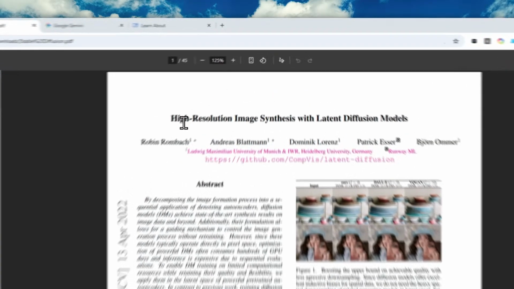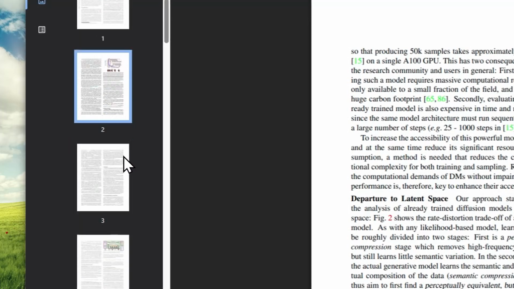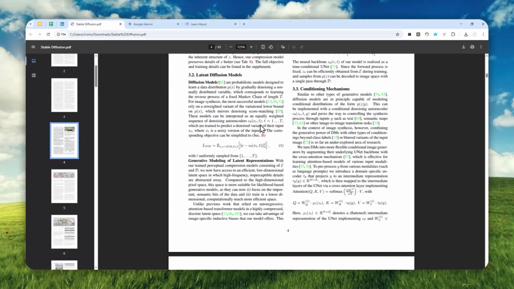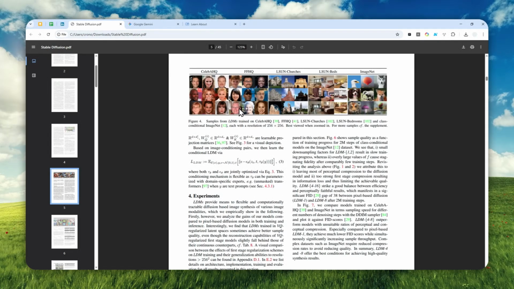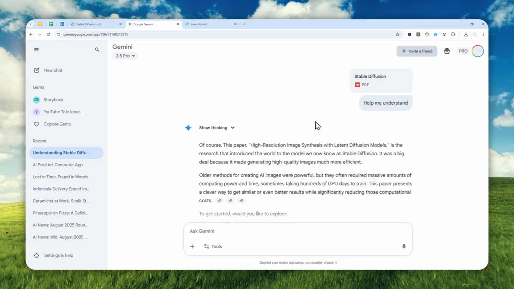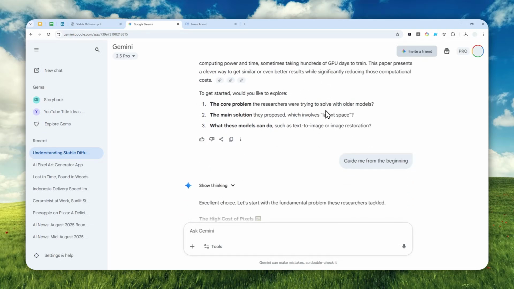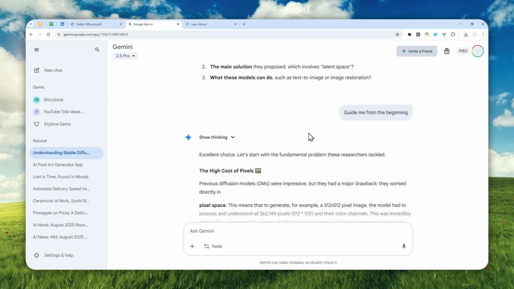So this is a very long and complicated document about Stable Diffusion, and I want to learn more about this concept. However, I don't want to read the whole document because it is too long and overly complicated. So I upload the document to Gemini and then enable the guided learning feature, and basically now I have an AI teacher or coach that will help me understand the concept or material for the document, which is very useful.